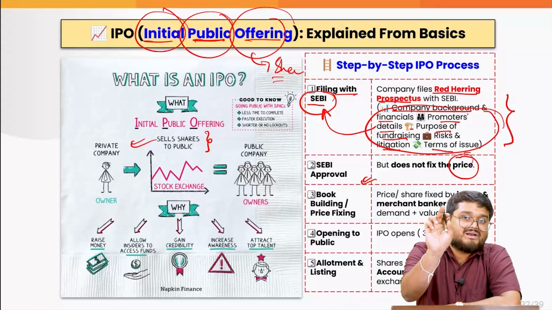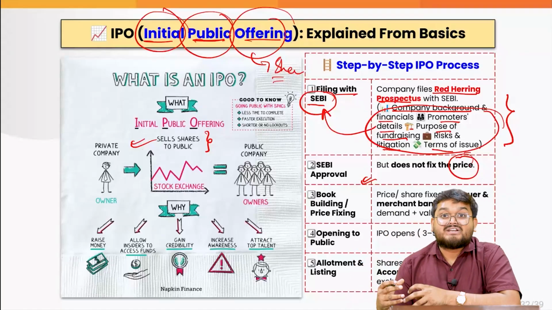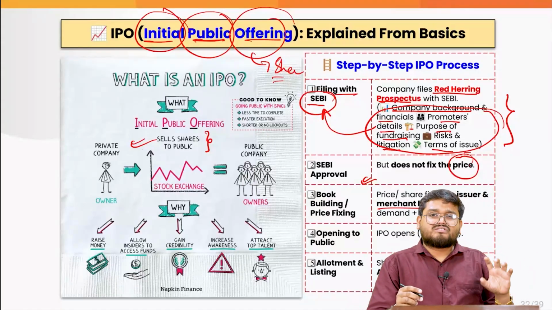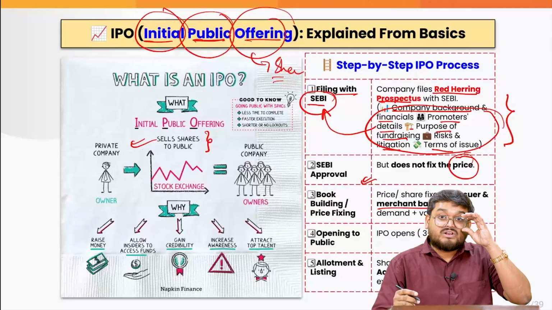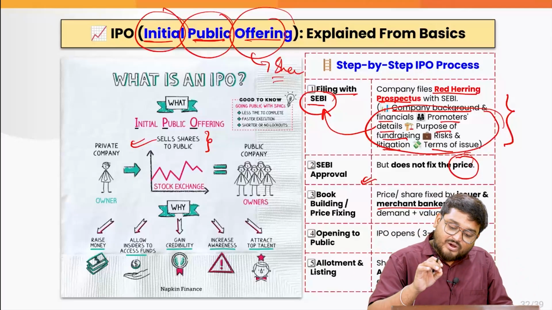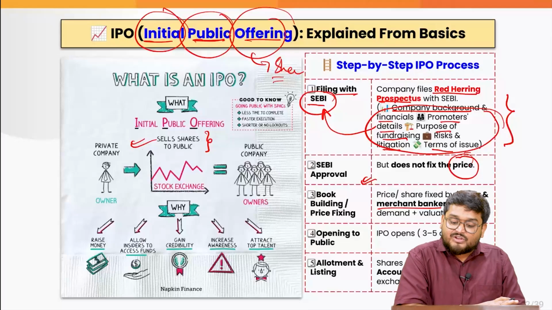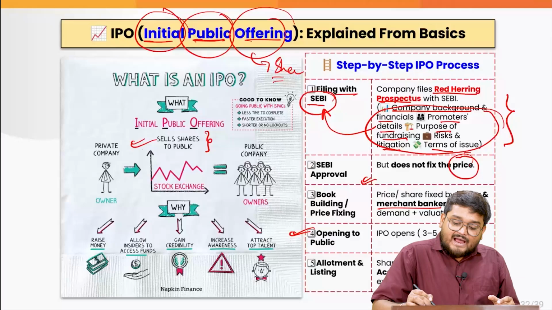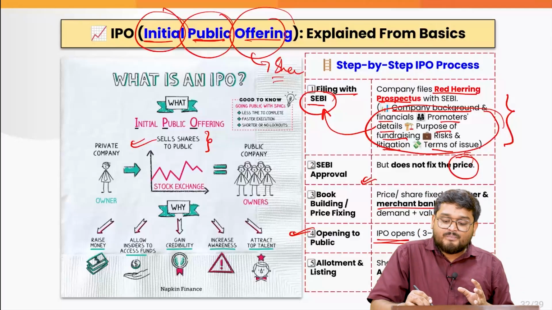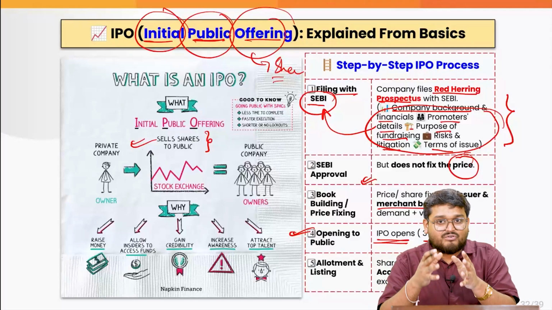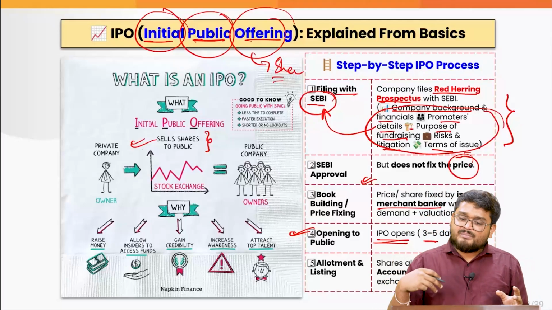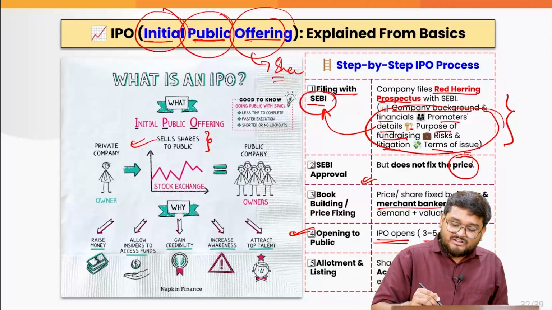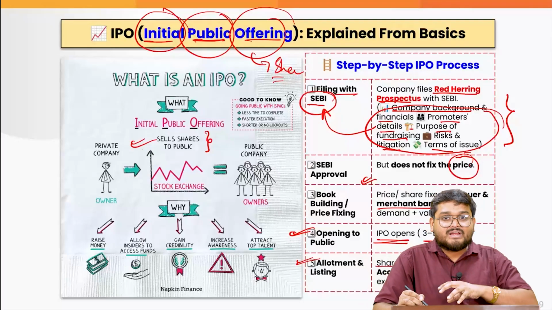Whenever your company is listed on the stock market, it will be partnering with a very big bank. These are known as merchant bankers, or sometimes investment banks, right? One of the most important services of them is to help companies with their IPOs. So based on this, they will be discussing the price and the shares and opening to the public. And at the stock market, this will be open for around 3-4 days. So for 3-4 days, people like you and me and everyone else will have the time to buy your IPO. And then after 2-3 days, this will be allotted and the shares will be given in your demat